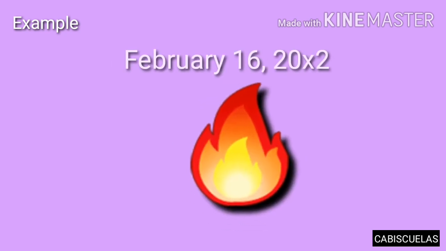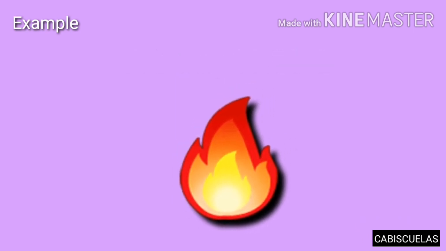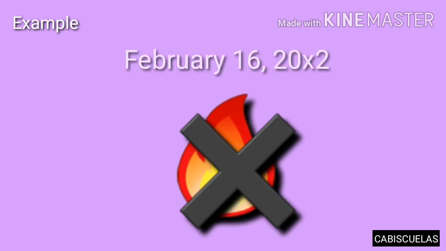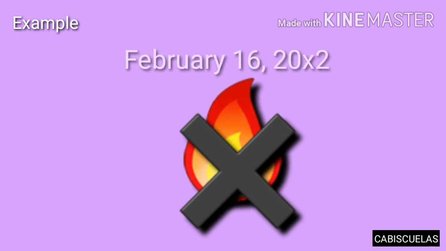Let's say there's a sudden fire on February 16, 20x2. PAS 10 does not apply because the event did not happen in the required time frame, and that is between the end of the reporting period and the date of the BOD's approval.